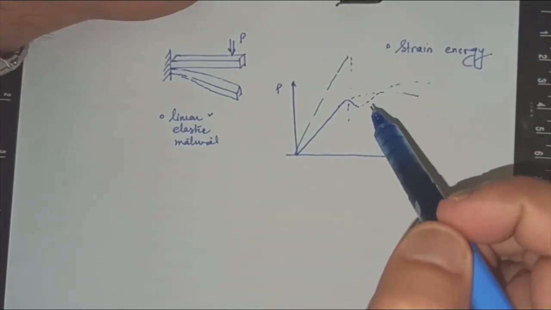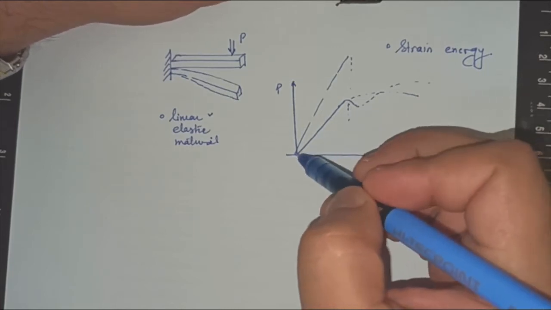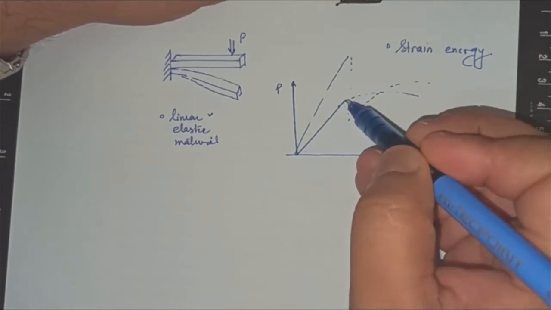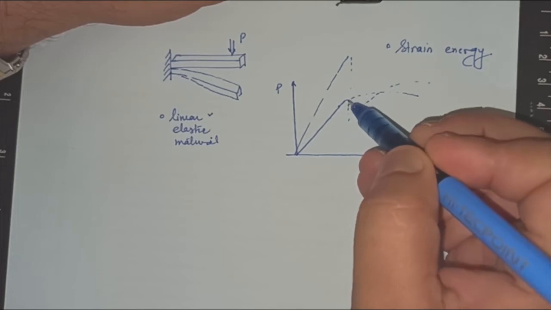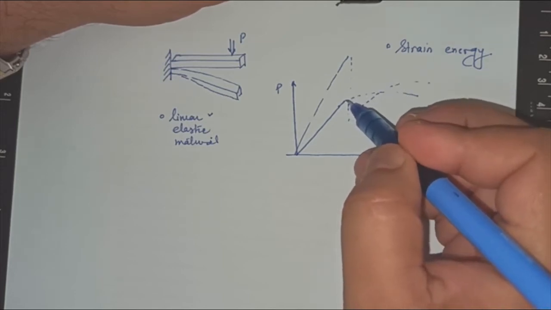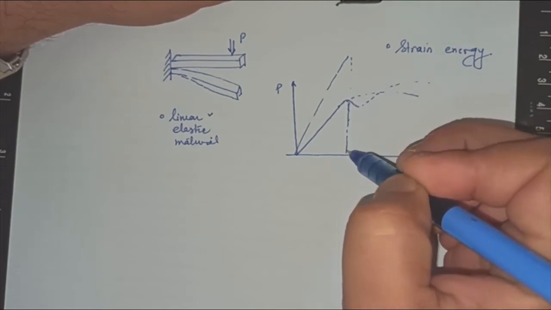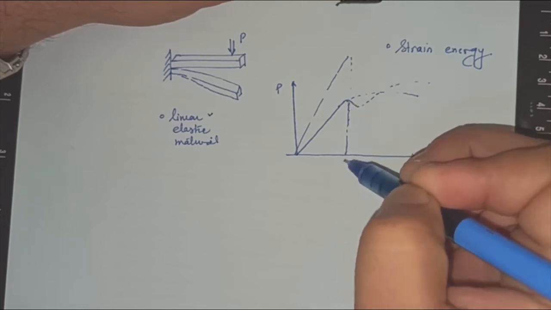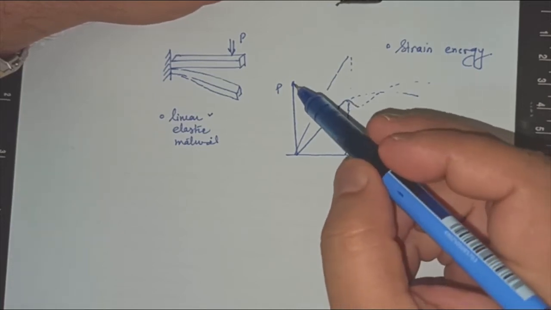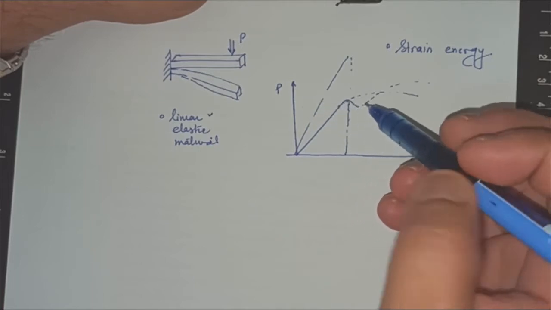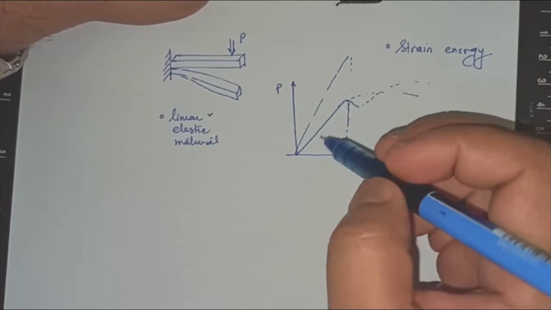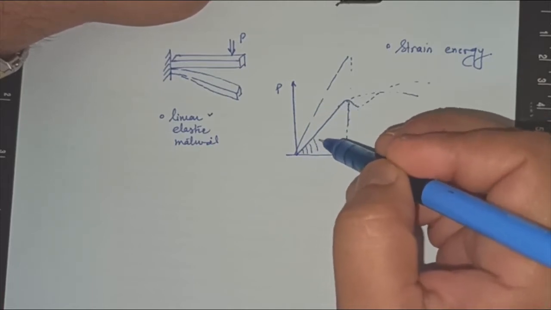So my point is that if we are within the elastic limit and our material is linear within the elastic limit, let's take this till now. What will be my energy? My work done will be the area under this curve.